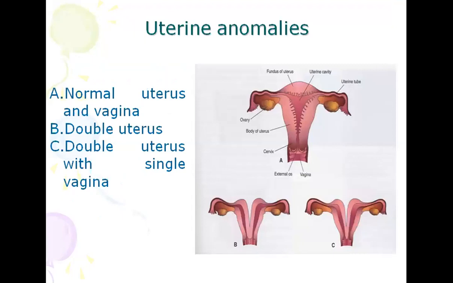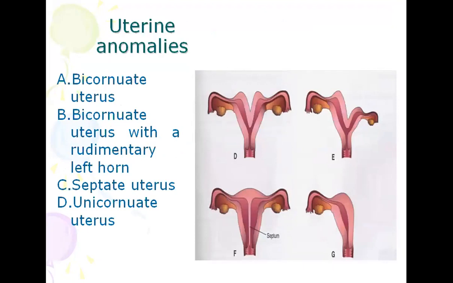Here you can see in this diagram, A is a normal uterus and vagina. And in B, you can see a double uterus with double vagina. And in C, a double uterus with single vagina. Here you can see bicornuate uterus.